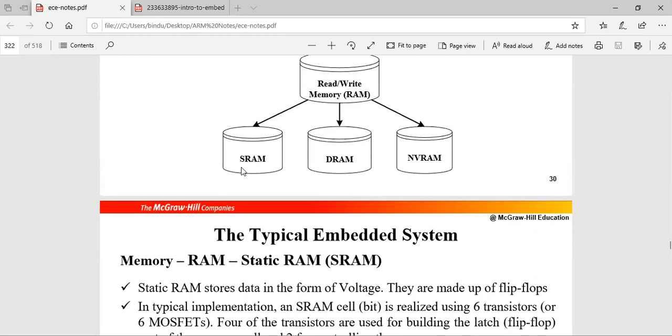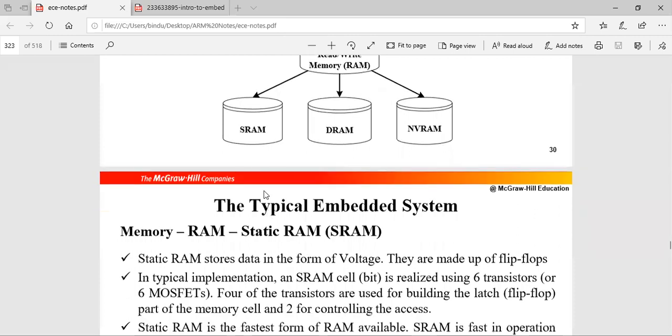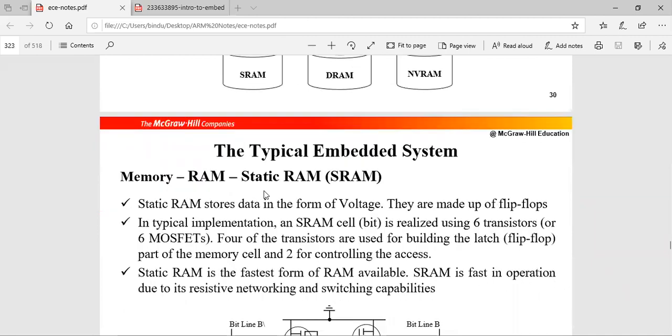Okay, static random access memory, dynamic random access memory, and non-volatile random access memory. These two are very important questions which will be asked in the exam, especially SRAM. So what is this SRAM? SRAM can retain its stored information as long as the power is supplied. Whereas in DRAM, we have to refresh it periodically whenever it is necessary.